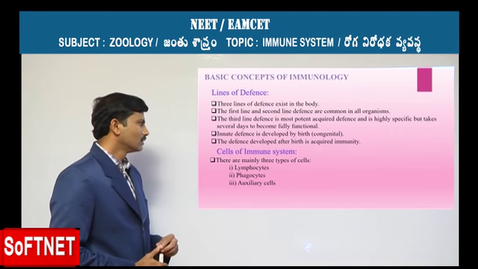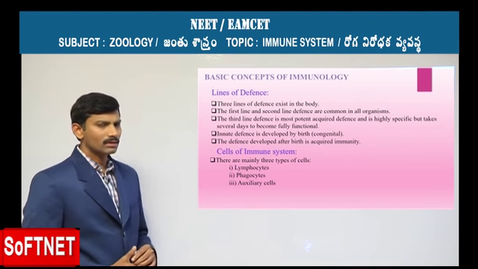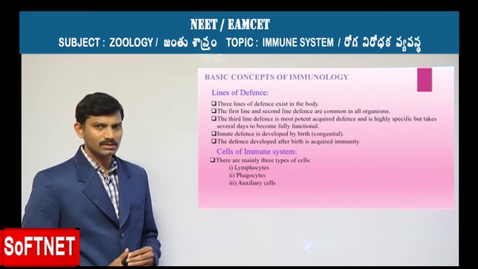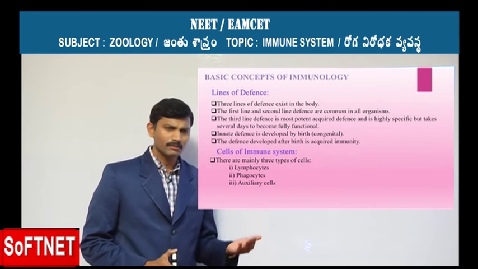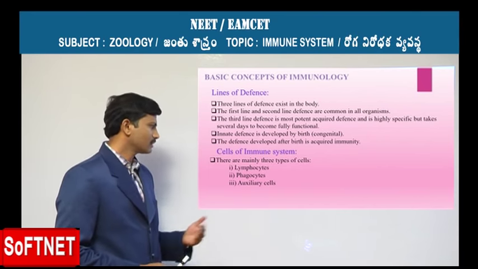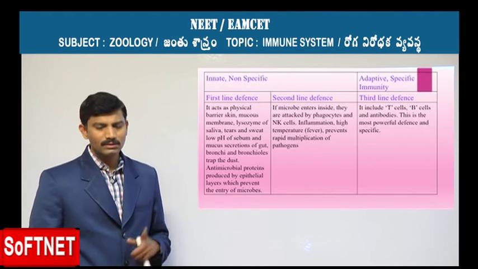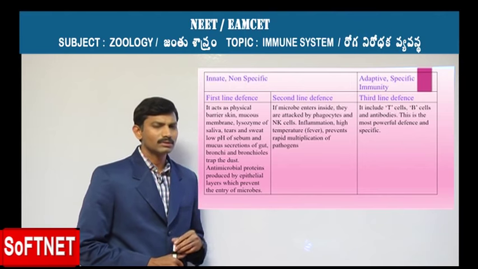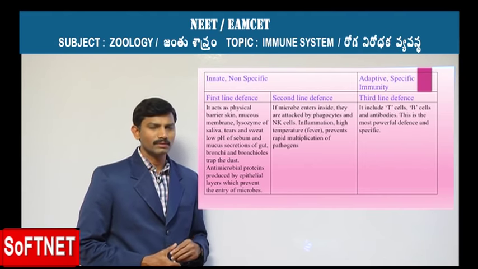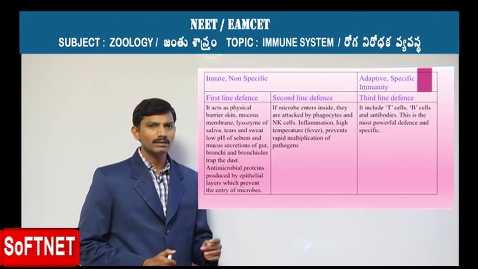Among them, there are also various kinds of cells of the immune system: lymphocytes, phagocytes, and also auxiliary cells. First we'll look into the three lines of defense: the first line, the second line, and the third line defense.